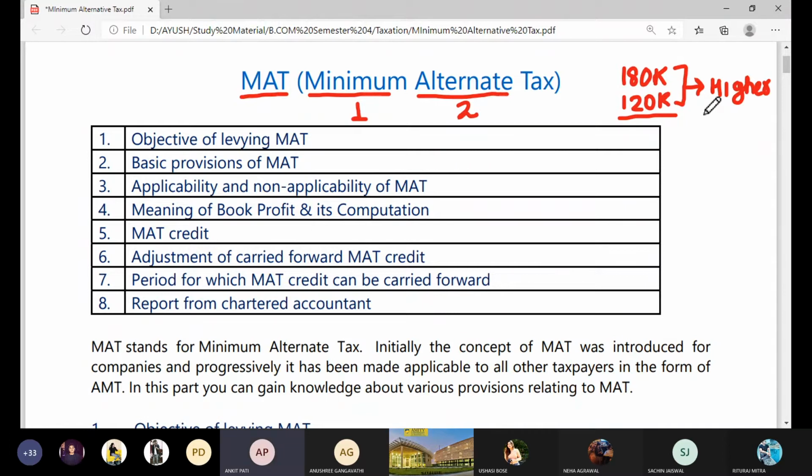Government will obviously want to take the higher amount of tax from us. We have already discussed this part. So what do you think, that the provision should be like this, that you should pay a tax which is higher of normal taxation as computed under normal method, or taxes that we have got under MAT. This should be the provision, isn't it?